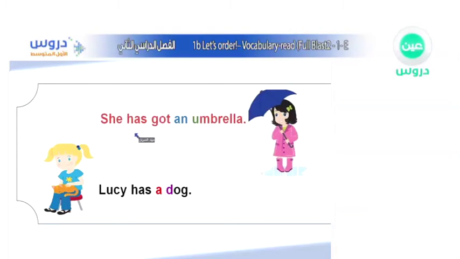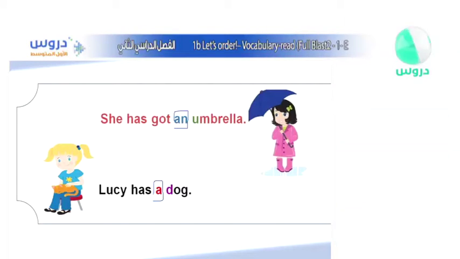Alright, but in this case, as you can see, there are two girls right here. The first one has got an umbrella. She has got an umbrella. And here, this girl, her name is Lucy. Lucy has a dog. We didn't use the word some, as you can see. We used the word an, and the word a, the articles that we already are familiar with. So what do we mean by that?